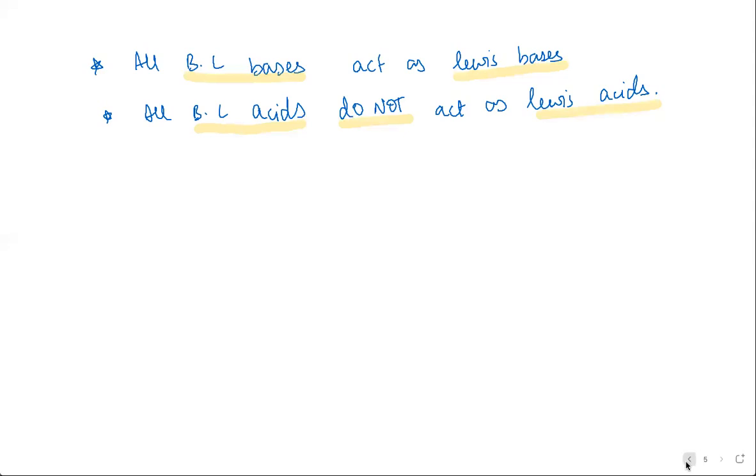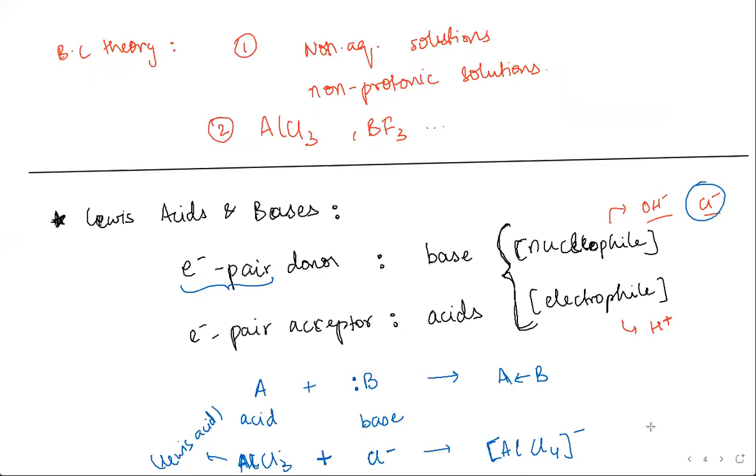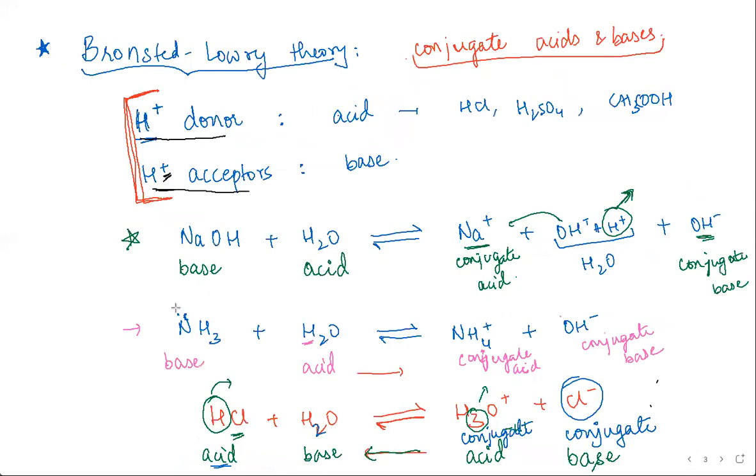Ma'am, could it be that when it comes to Bronsted-Lowry, each base has an electron pair to be donated? For example, the examples that we saw before, H2O, oxygen has two lone pairs. So maybe that. Close, yeah.